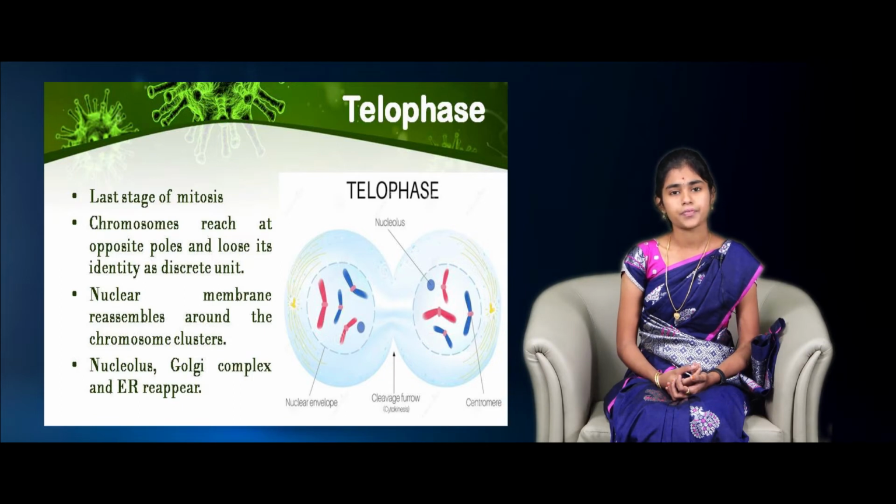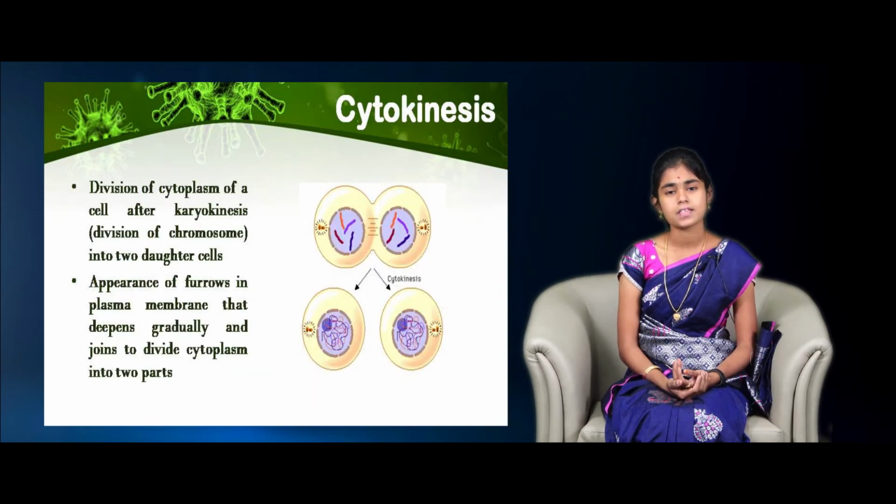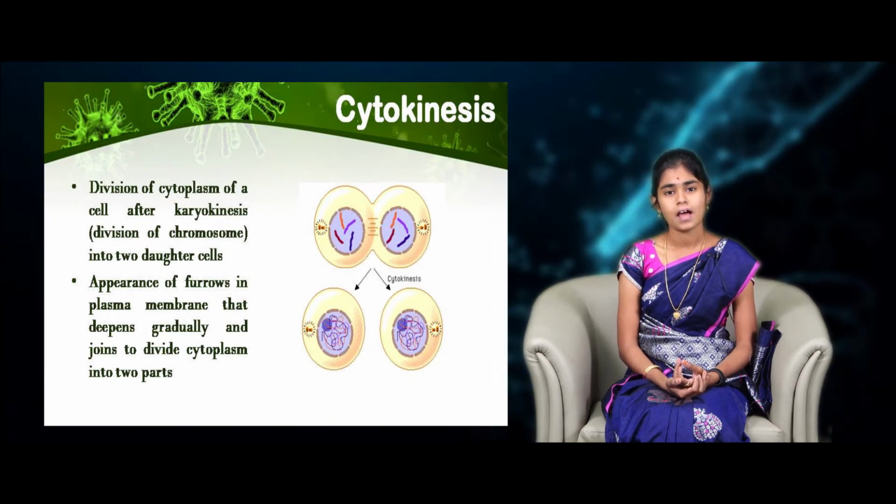Here the cleavage furrow forms at the center, which initiates the next process called cytokinesis. Cytokinesis is also known as cell division, where cyto means cell and kinesis means division. In this cytokinesis process, the cells have to divide continuously to produce new cells.